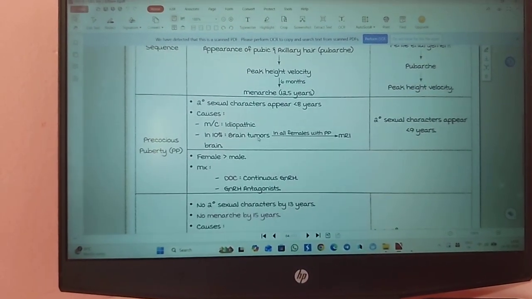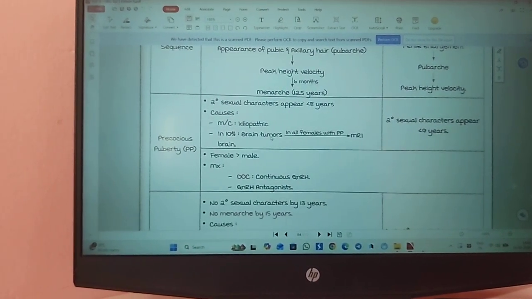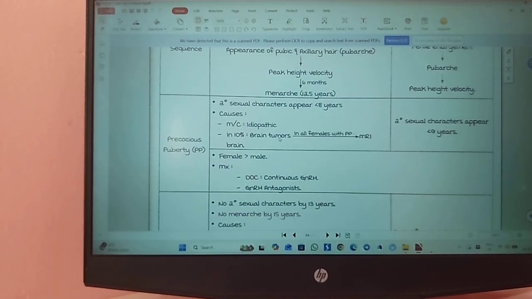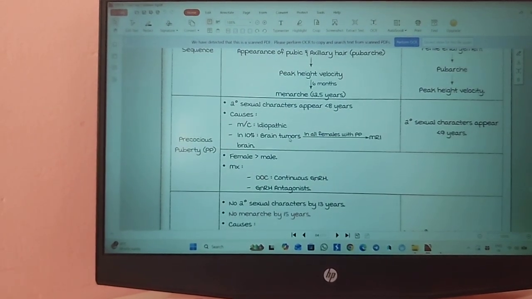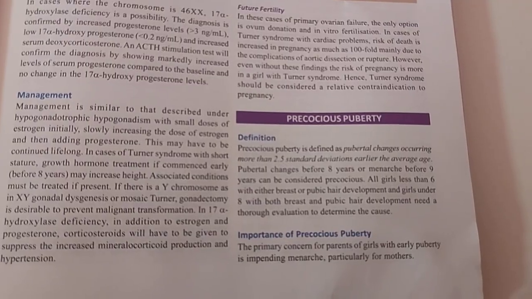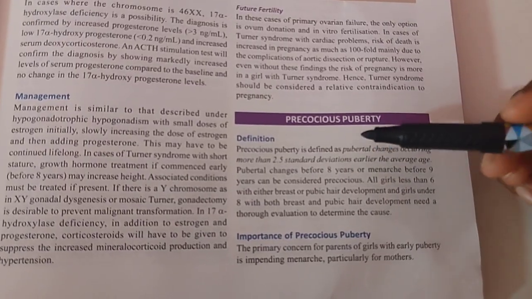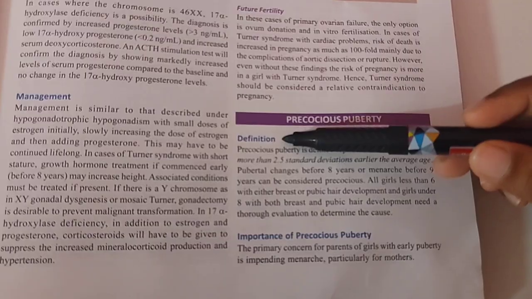Next is precocious puberty. Precocious puberty means the secondary sexual characters appear at less than 8 years. Okay, less than 8 years then secondary sexual characters start showing, and the causes are. So before studying that, you should know what precocious puberty is. What is the definition of precocious puberty?